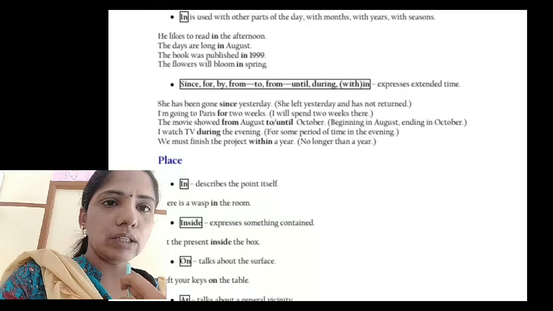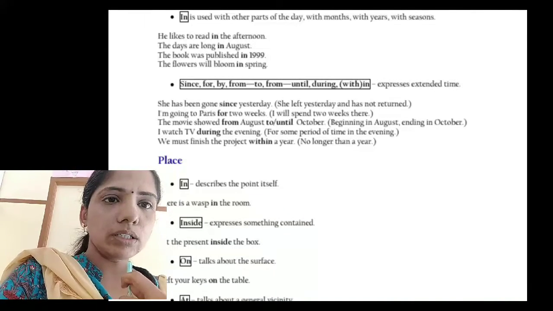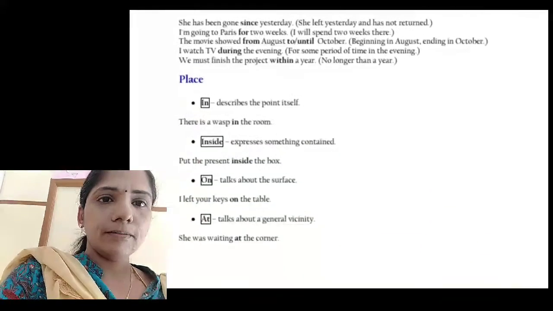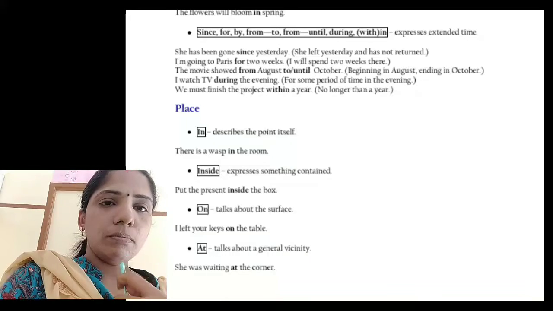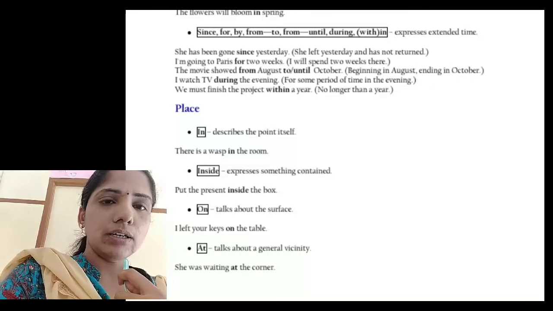She has been gone since yesterday. That means she left yesterday and has not returned to the same place. Understand? I'm going to Paris for 2 weeks. That means I will spend 2 weeks there. The movie ran from August to October.